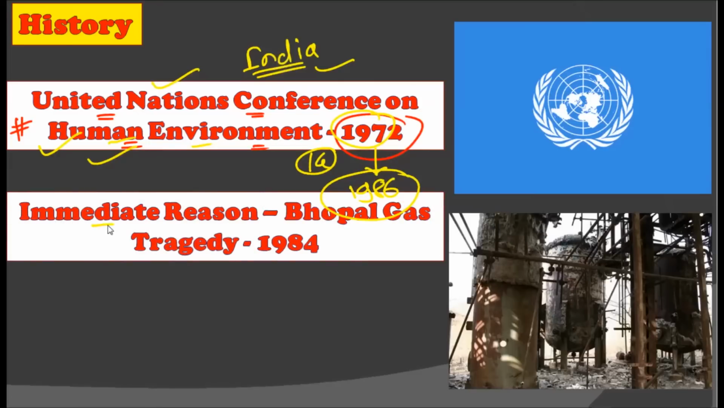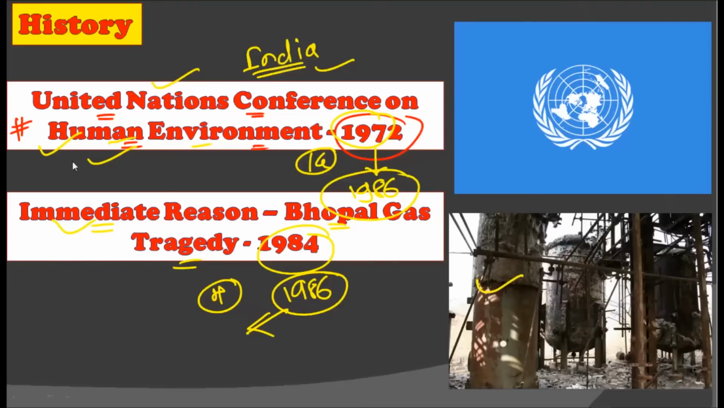Now, the very immediate reason for creating such a law is the Bhopal gas tragedy of 1984. When the Bhopal gas tragedy occurred, hazardous substances were leaked, which took the lives of many people. Due to this tragedy, the government suddenly came into action and created the Environment Protection Act of 1986. In this act, hazardous substances are controlled so that a tragedy like the Bhopal gas tragedy will not repeat again.